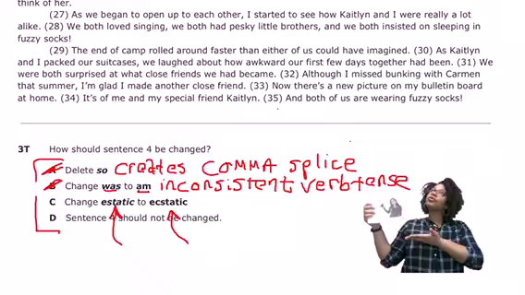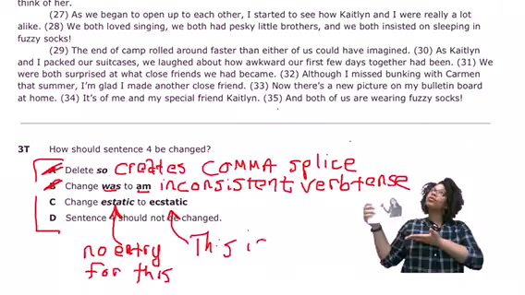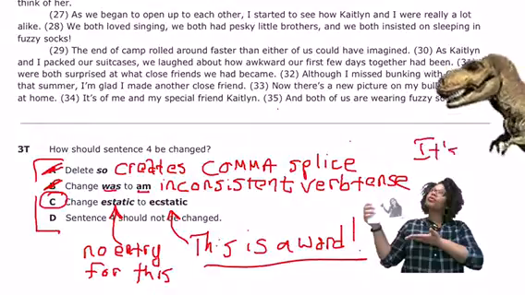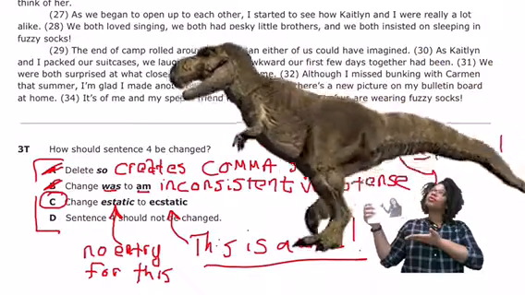And when I do that, what I find out is that there's no entry for the word aesthetic. But if I look up ecstatic, I realize that this is a word, and therefore answer choice C must be my answer.